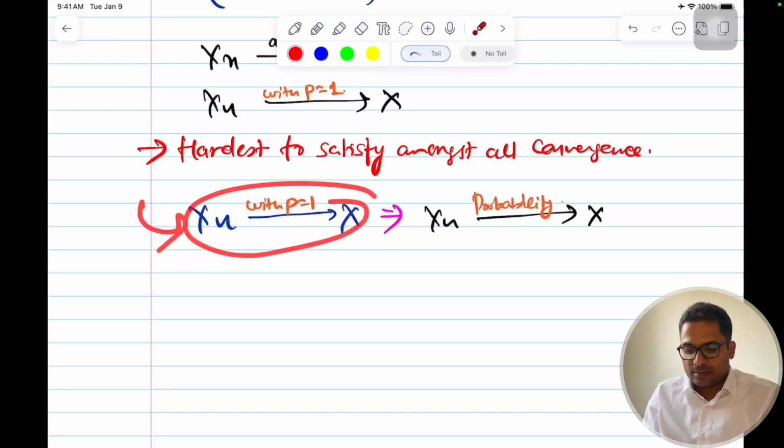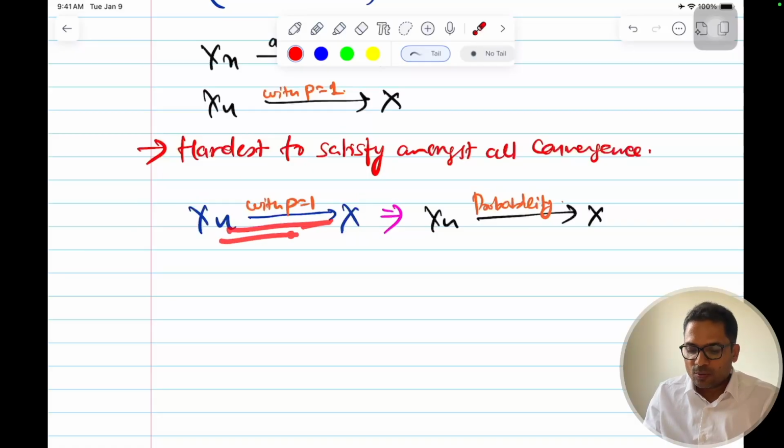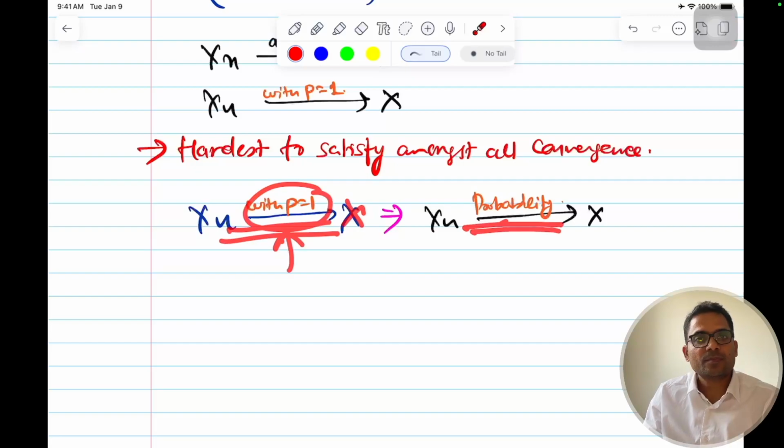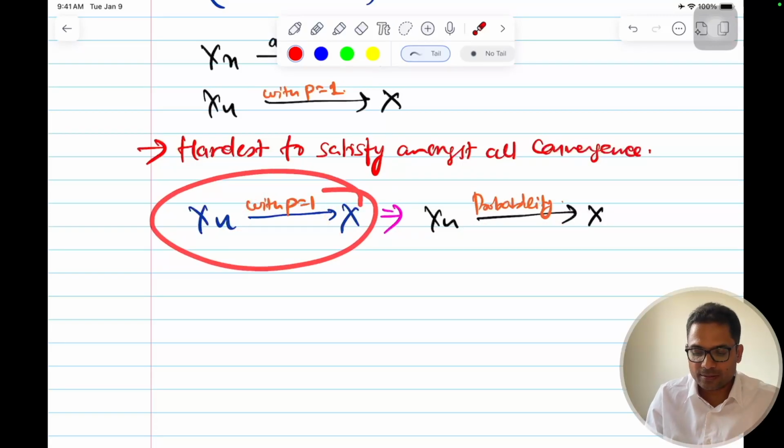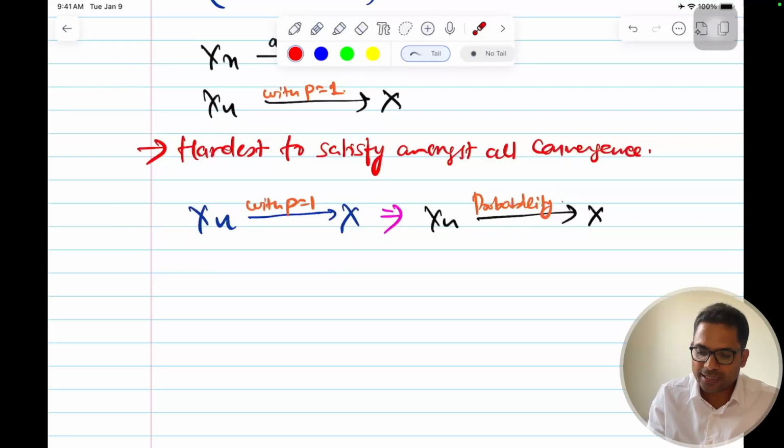If it is converging almost surely to x, then we can say that it will converge in probability to x. But the other way around is not true. This is a stronger statement and harder to satisfy.